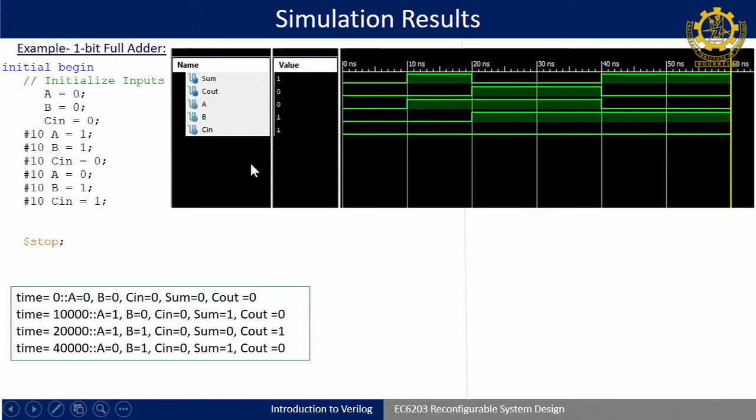Accordingly you have to write this. I have written it, but you have to write all the test cases. Then only you can see the entire truth table verified in the simulation window. Got it? And in the console window, if you have written that $monitor part, then only these things will appear. If you have not written that, you can observe the output here, but nothing will appear. So, this is one example.